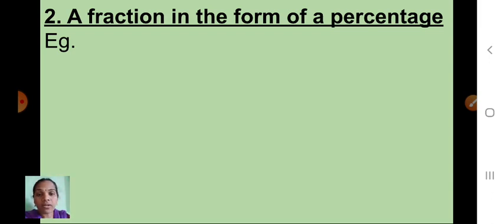So children, here one thing I will tell you, here you have to do practice. Some percentage or some fraction you have to write, and you have to convert into that percentage form or fraction form. You have to do practice in your home.